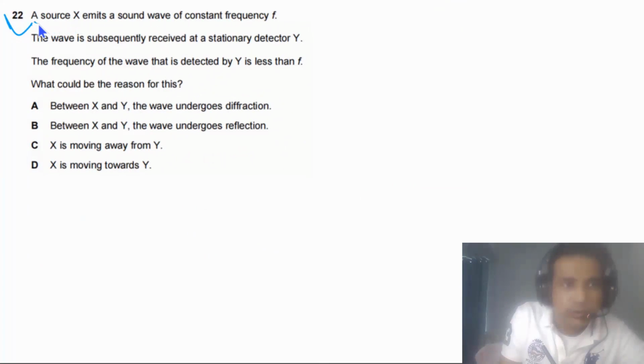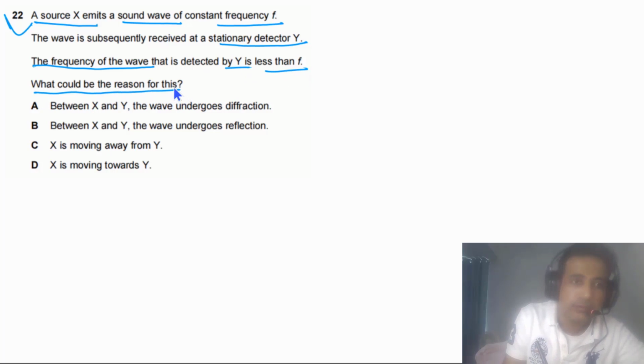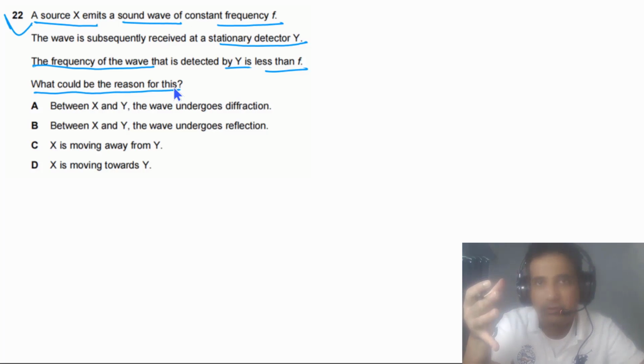Question 22 says a source X emits a sound wave of constant frequency F. The wave is subsequently received at a stationary detector Y. The frequency of the wave detected by Y is less than F. What could be the reason for this? This is a pretty straightforward question. This is due to the Doppler effect.